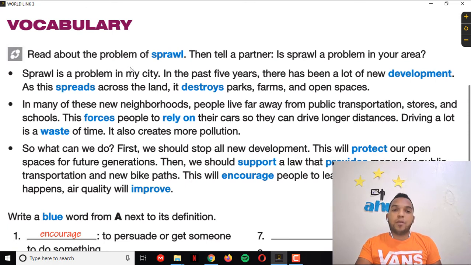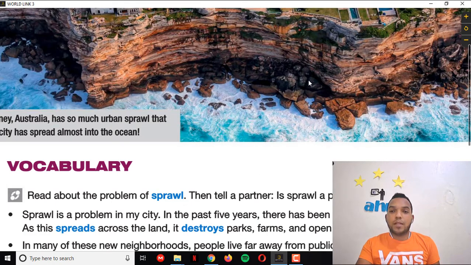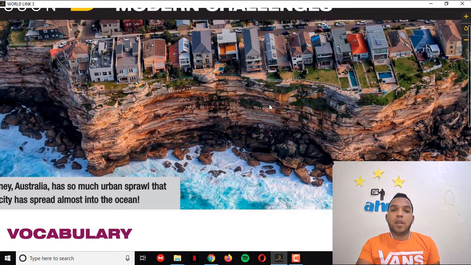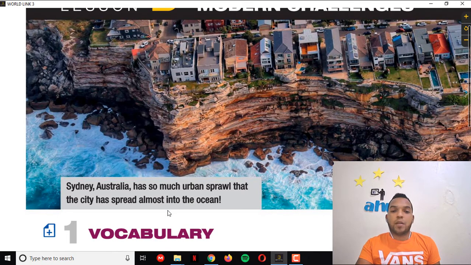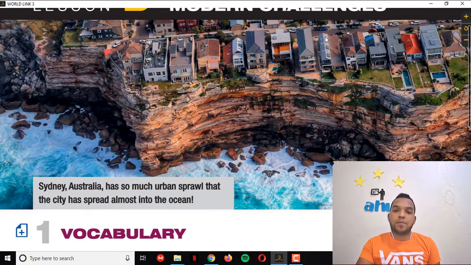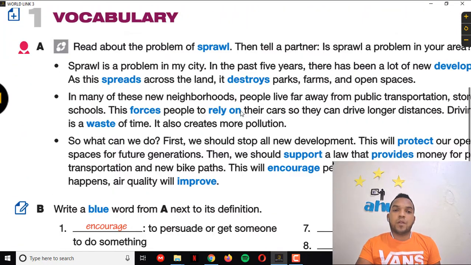So it says, read about the problem of sprawl, then tell a partner, is sprawl a problem in your area? So the sprawl is this, look. The people who live near these places, with time some of the urban, in this case sprawl, that the city is spread almost into the ocean. Look, they have this kind of sprawl where probably these places are endangered. So look at here.